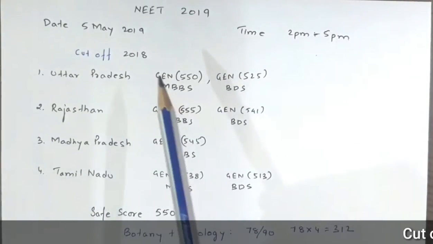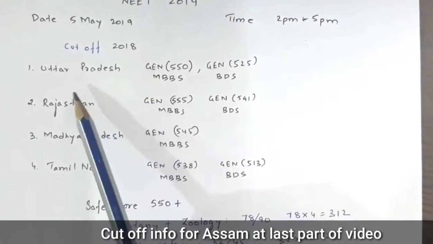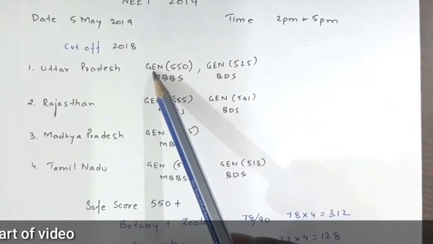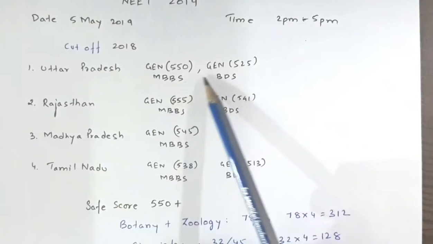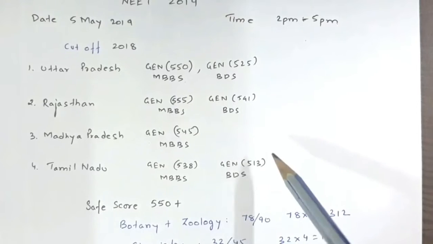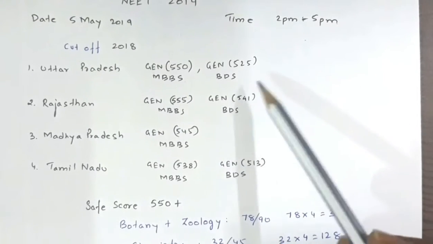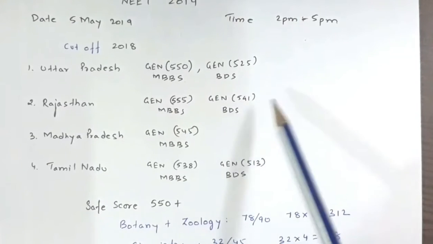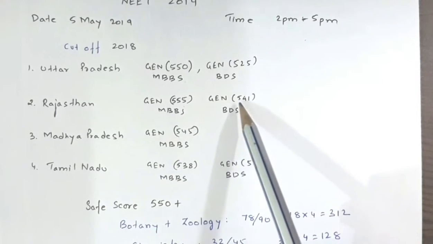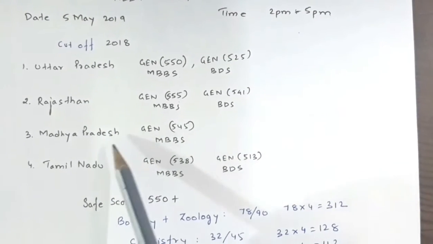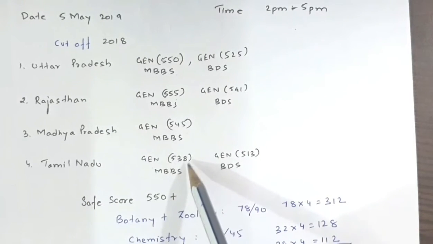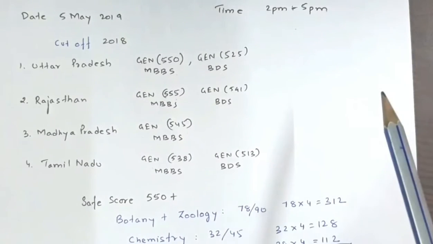Okay. Now if you see the 2018 cutoff for these states, Uttar Pradesh, Rajasthan, Madhya Pradesh and Tamil Nadu. For Uttar Pradesh the general cutoff was around 550 for MBBS and for BDS it was around 525. Now, all this data I have collected from the net, from Google, so there might be some error, but these are approximate data. For Rajasthan it was around 555 for MBBS and for BDS it was 541, again for general category. For Madhya Pradesh it was 545. For Tamil Nadu for general it was 538 for MBBS and for BDS it was 513.